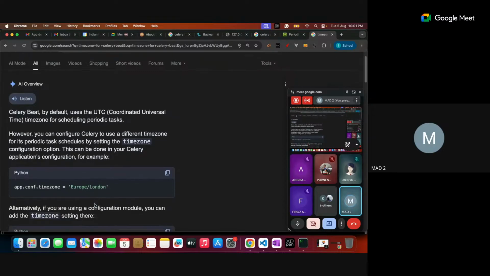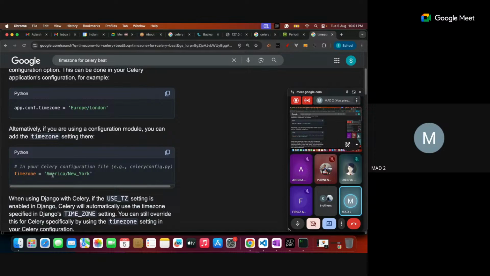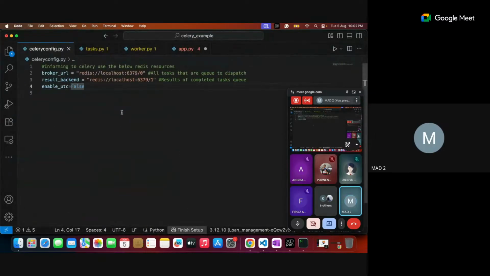I can fix it for Asia, I think Asia Calcutta is there. Yeah, we can set this one. I want to change this to Asia Calcutta. I think these two settings you are supposed to do.